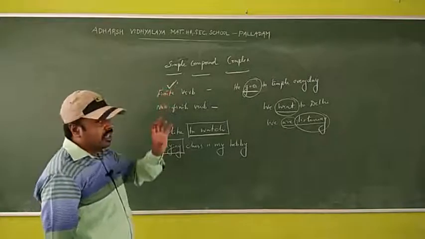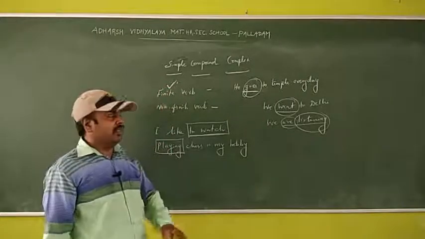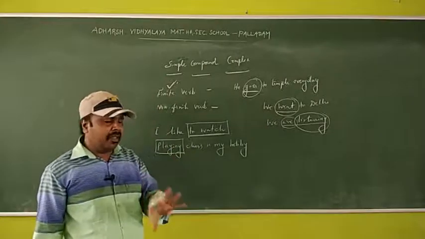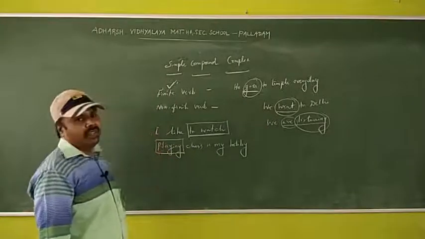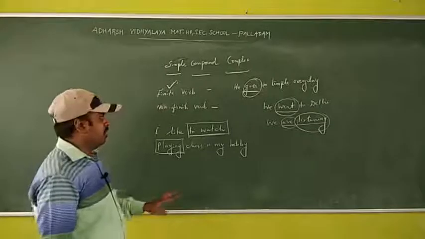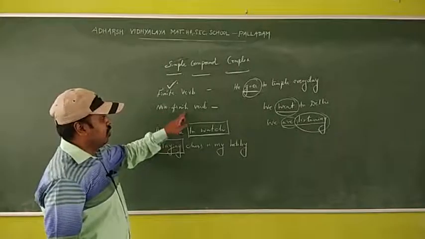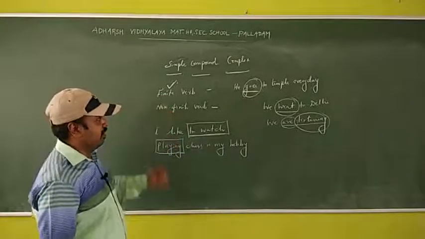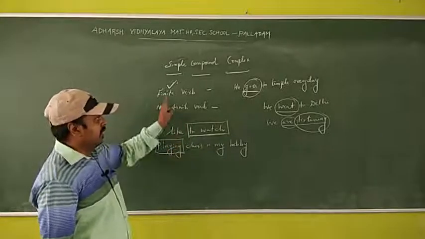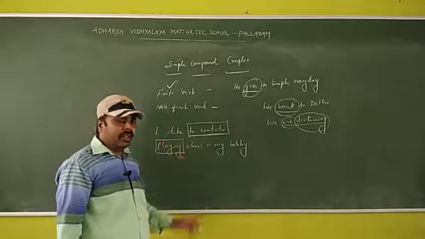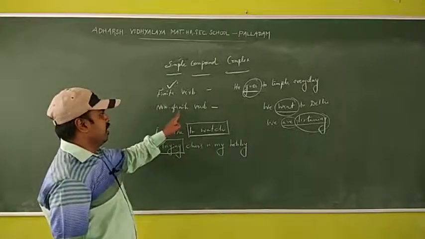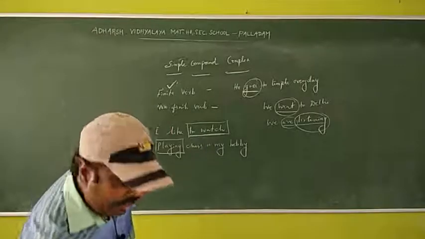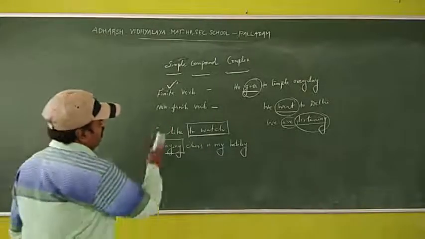Finite verb means we clearly identify the tense because of the verb. But non-finite verb means we couldn't identify the tense and time. So we call it non-finite verb. Can you understand the difference between finite and non-finite verb? Finite verb shows the correct tense. Non-finite verb means we couldn't identify the correct tense. Okay?